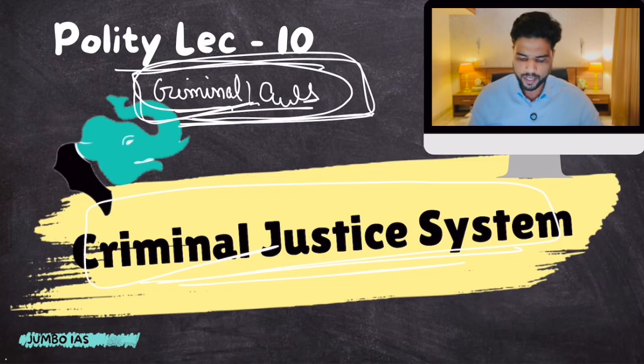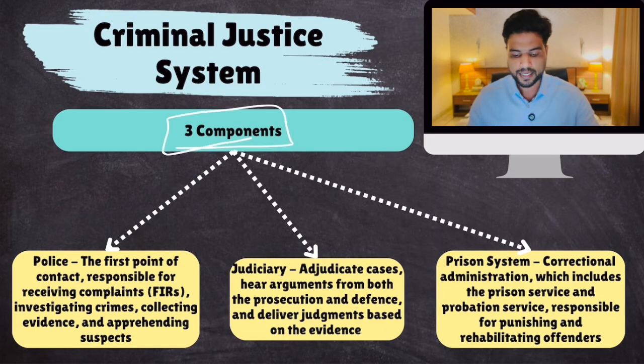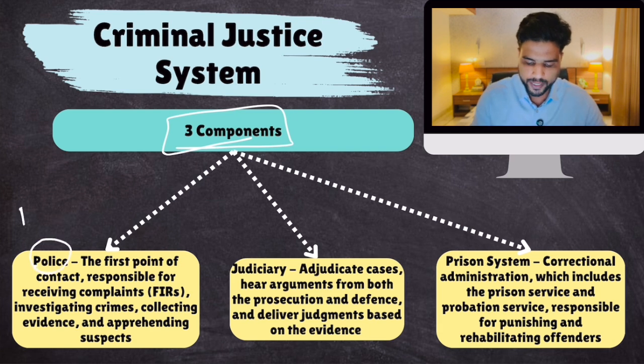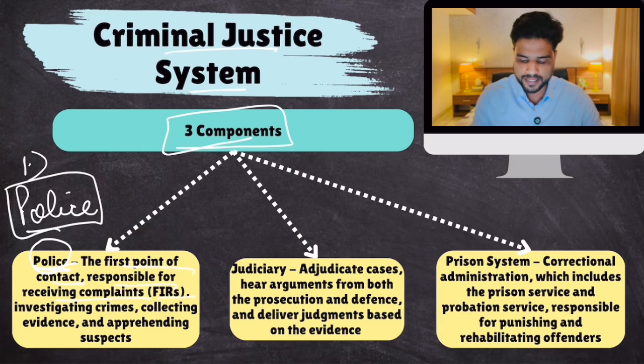So the criminal justice system in India has 3 components. Clear? Number 1 component is the police. Police makes sure that all the criminal laws in India are adhered to, and whoever breaks these laws, the police would catch that culprit. So police is component number 1. The first point of contact, responsible for receiving complaints, FIRs, investigating crimes, collecting evidence and apprehending suspects. Then the second component is the judiciary.